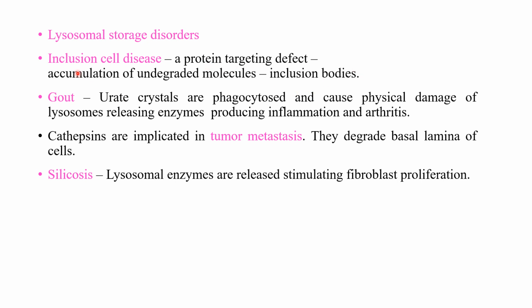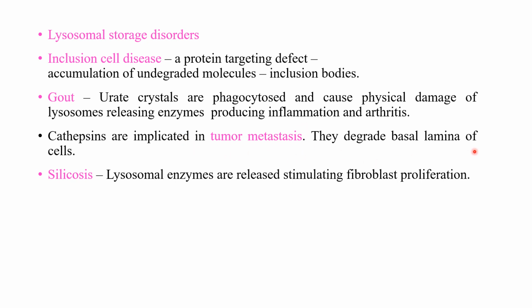Second important clinical application is in gout. So in this particular disease, what happens? The urate crystals are phagocytosed and cause physical damage to the lysosome, releasing the enzymes, producing the inflammation and arthritis. Cathepsins are implicated in tumor metastasis.